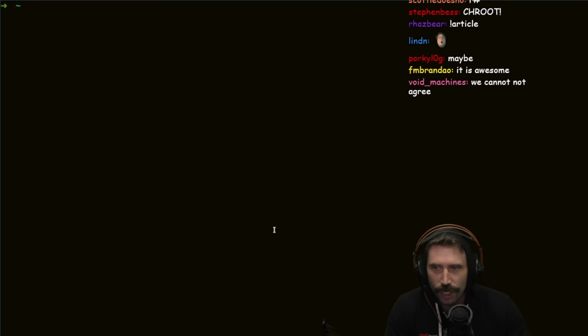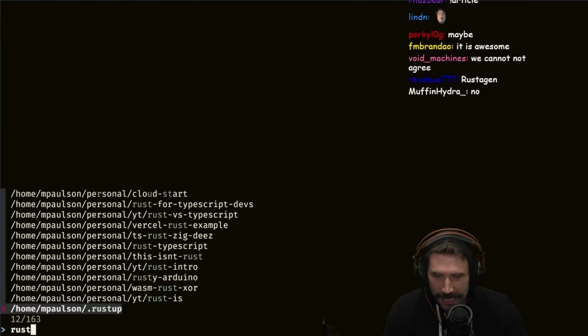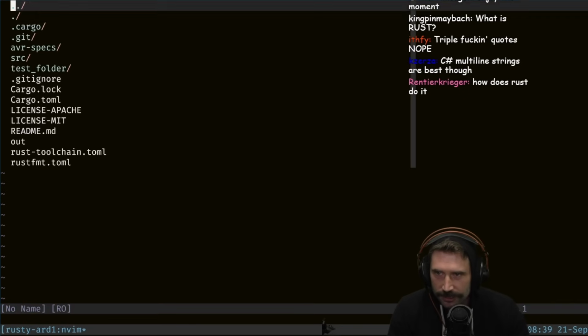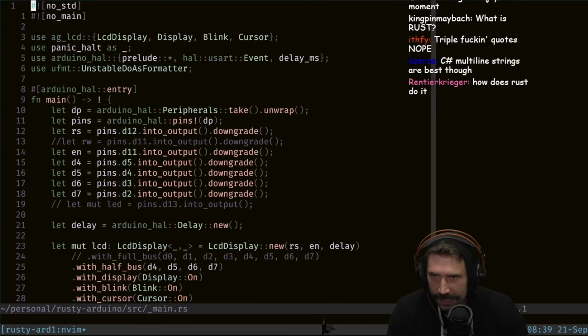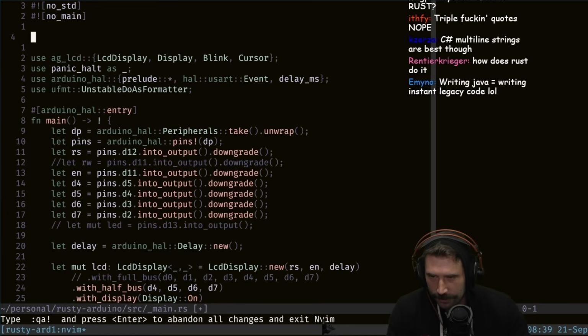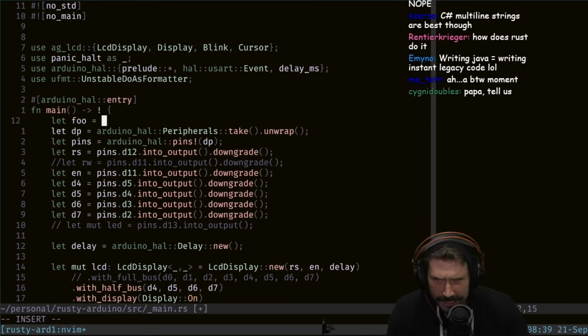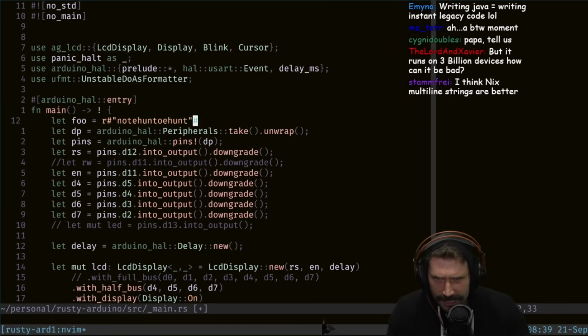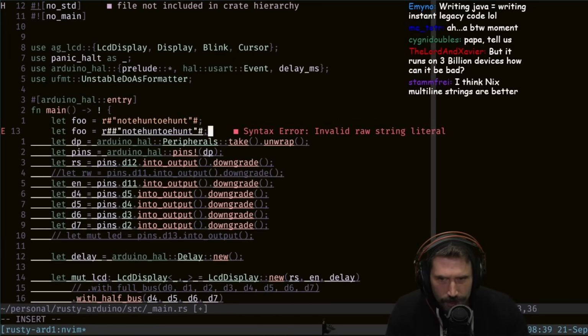So how it works, oh my goodness, I didn't even have a terminal open. Clearly posing. Here, I'll just do Rust Arduino, and I'll jump in here. You can do something like this: let foo equals r pound, like this, right? Did I do that correct? Yeah. And so that means if you want one on the inside, you can do 2 pounds.